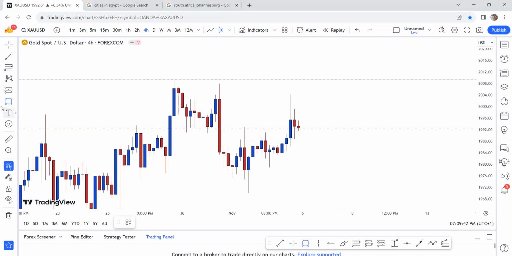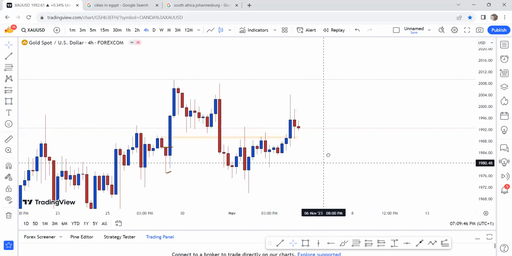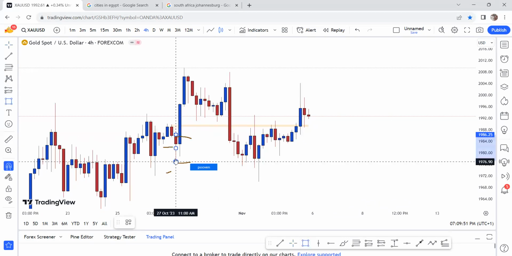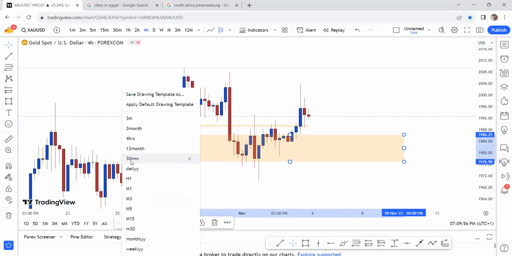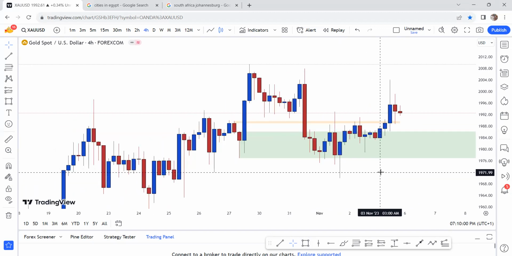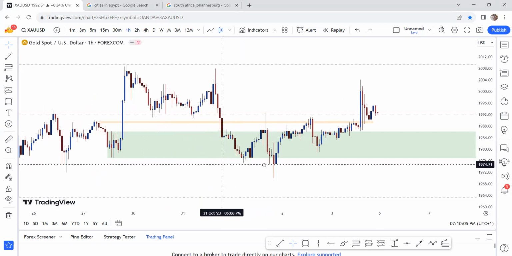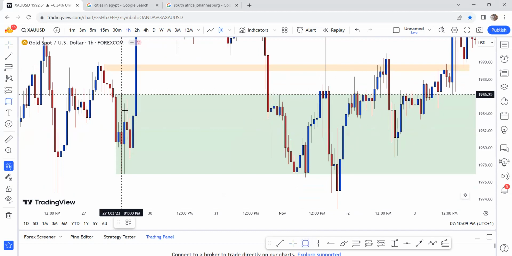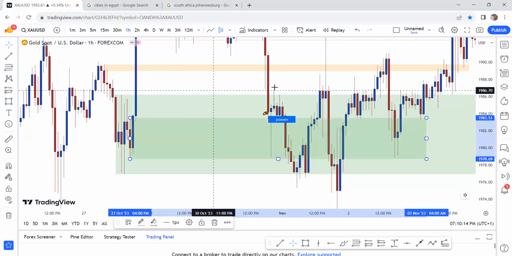Okay, so in this particular H4 zone, when you go to H1, there's another engulfing there as well. Mark this one. Okay, can you go to H1? So this is how price closed bearish here, and there's an engulfing buy there.